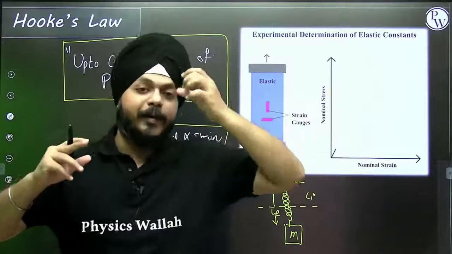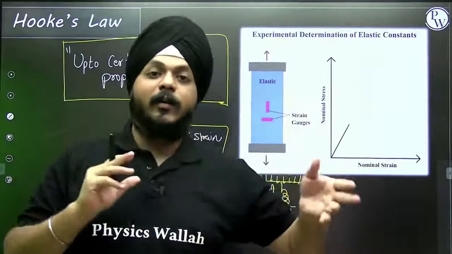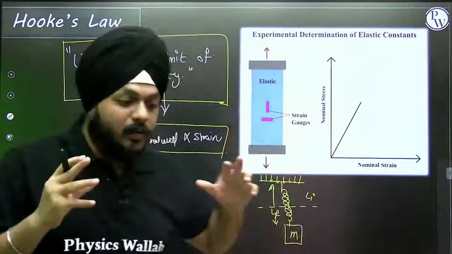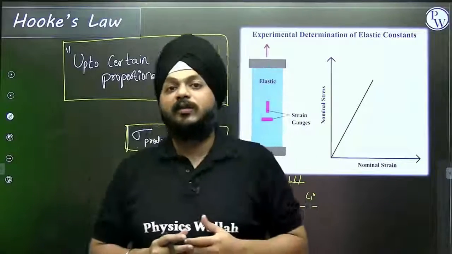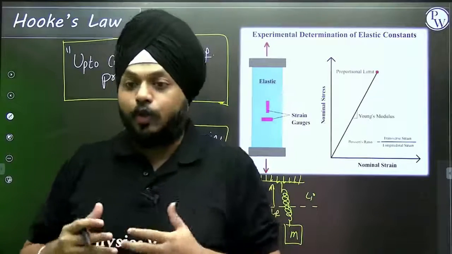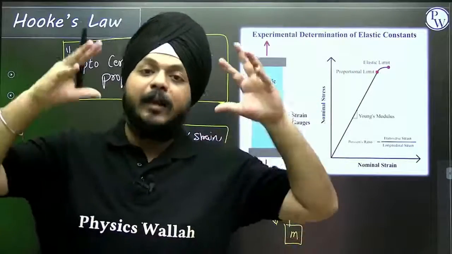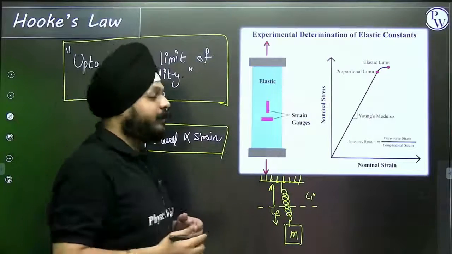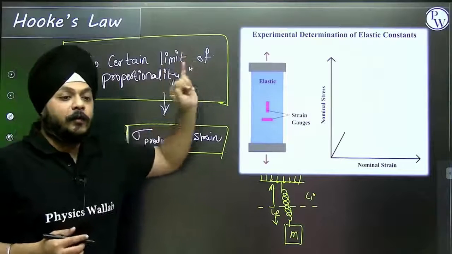Ductile and brittle and lots of other things are there. But if we are talking about solids, then obviously we are going to face some limitations, because it is not certain that all solids that exist in the universe are perfectly elastic. So that's why it is written "up to a certain limit of proportionality."